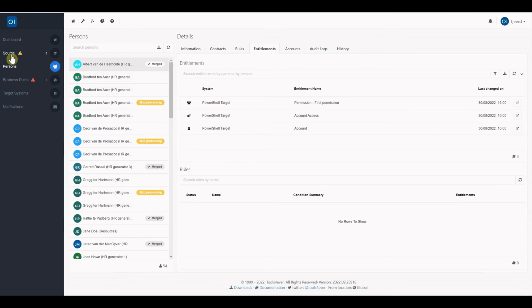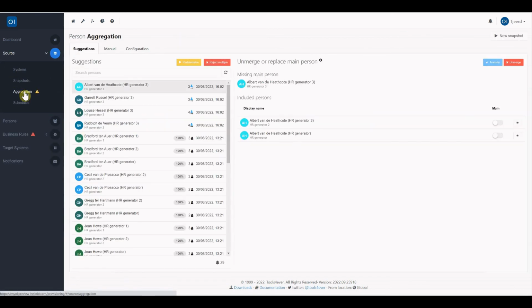If we go over to the aggregation section, you can see that Albert has a new icon, and this icon means that the person who was primary before is now missing, but the person has active entitlements assigned. You can also see this in here. There is a missing name person, which was Albert from the HR Generator 3, the system we removed.